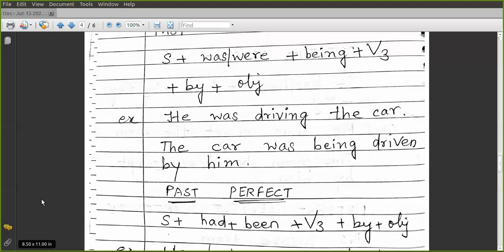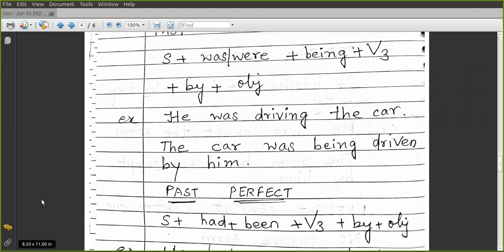Okay, so in all the continuous tenses, in present continuous you use being, and in the past continuous also you use being, but the difference is that in the present continuous you use is, am, are plus being. In the past continuous you use was, were plus being. He was driving the car.